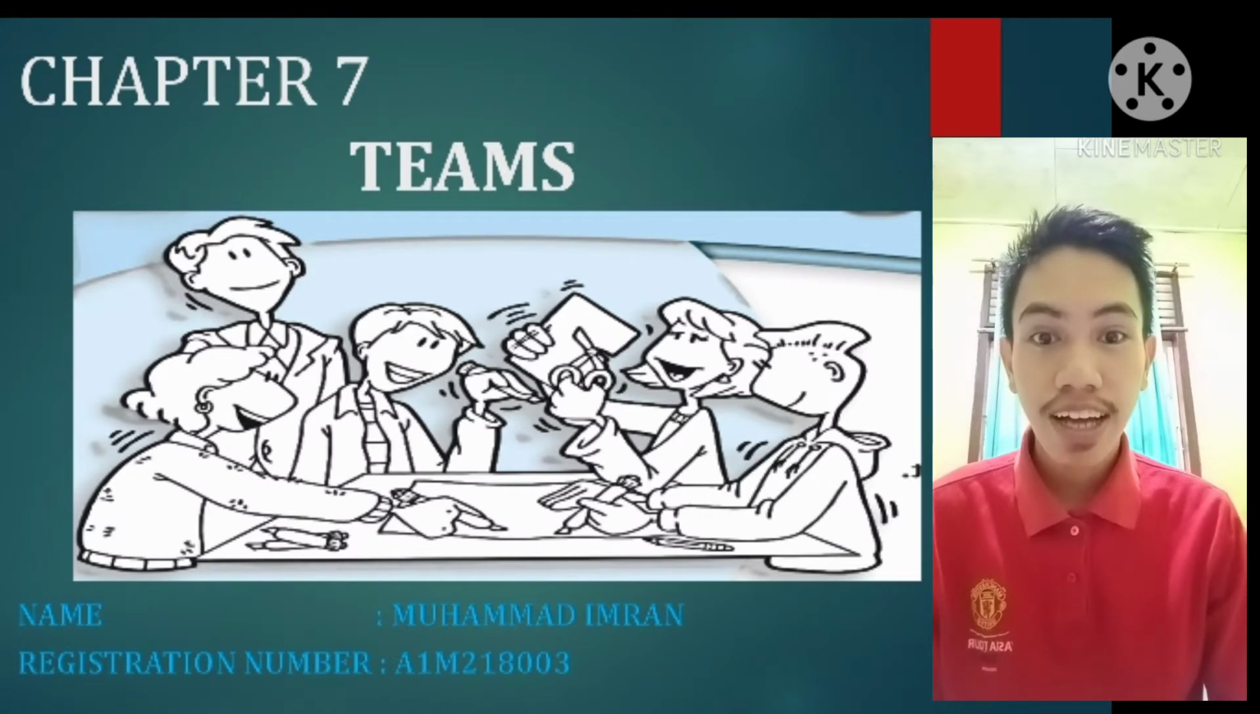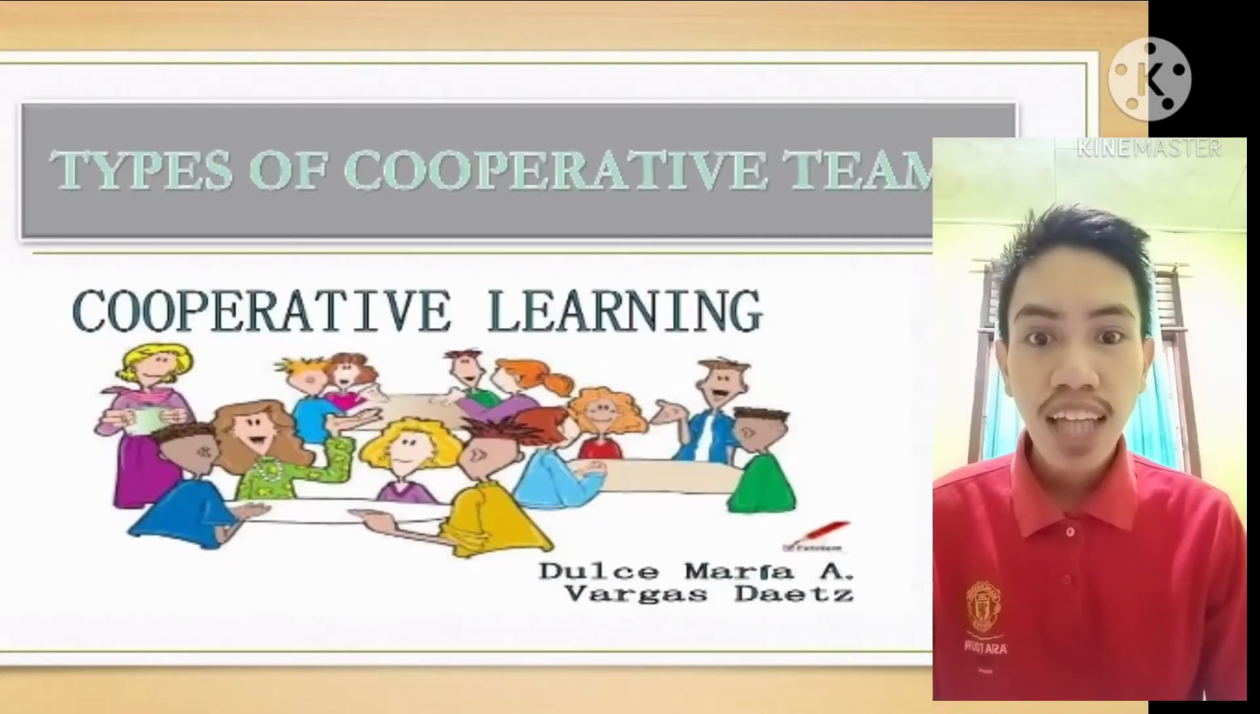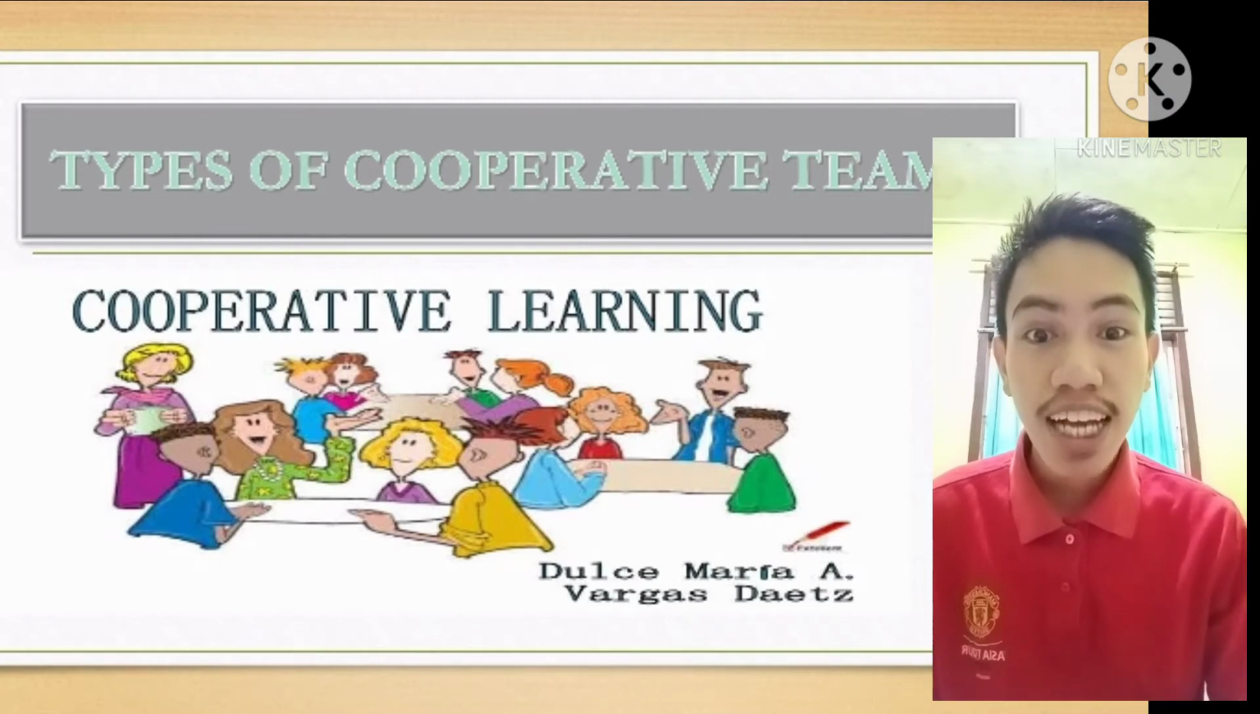Today, I'm going to present the topic on chapter 7, namely teams. Teams are a defining characteristic of cooperative learning. Team is one of the keys to successful cooperative learning. So, what are the types of team in cooperative learning? If you want to know, check this out.